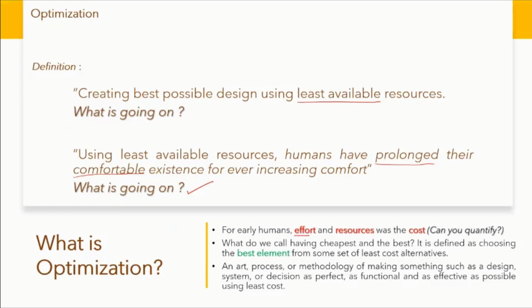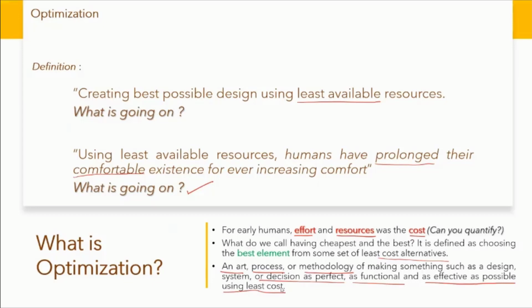For early humans, effort and resources were the cost, but they were not really able to quantify it in numbers. And of course, what we call having the cheapest and the best is defined as choosing the best element from some set of least cost alternatives. So it's all about reducing your cost across a number of given alternatives, finding out which is the best alternative, which is the least cost. We can also define optimization as an art, process or methodology of making something, such as a design, system or decision, as perfect, as functional and as effective as possible using a least cost alternative. So this is what optimization is all about.